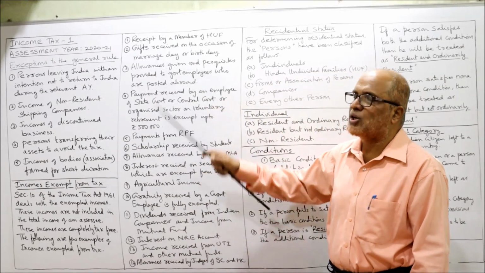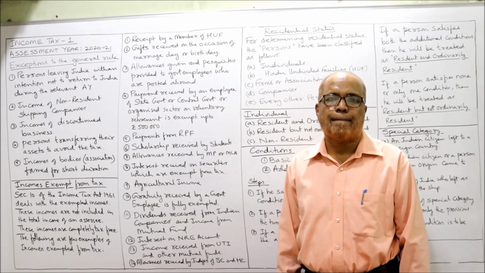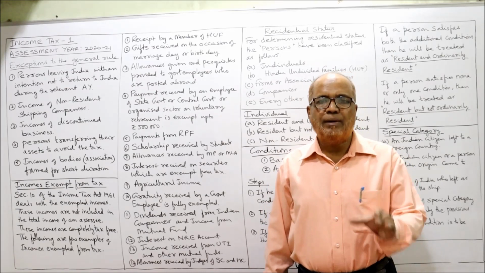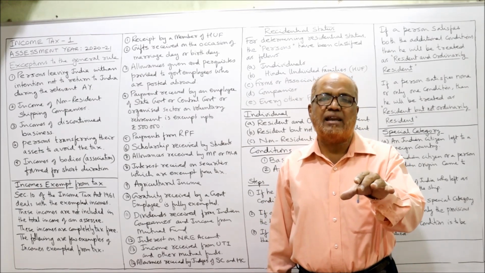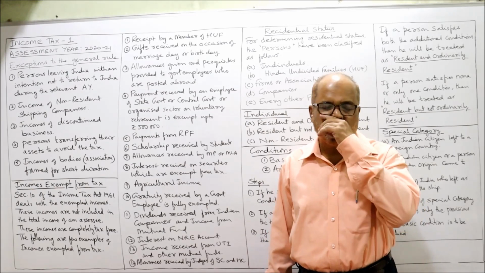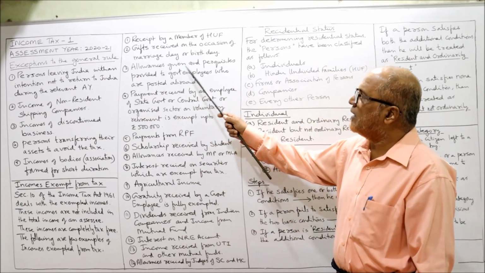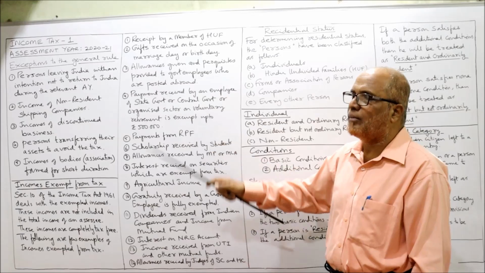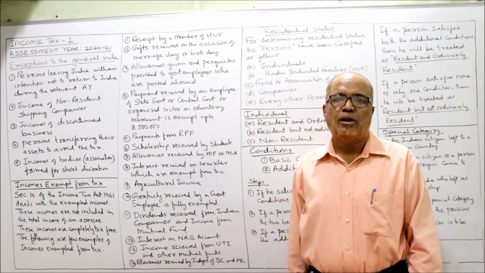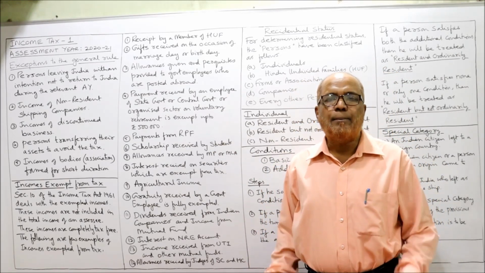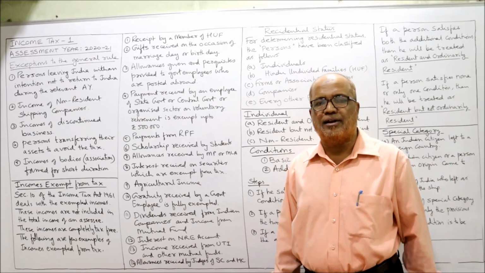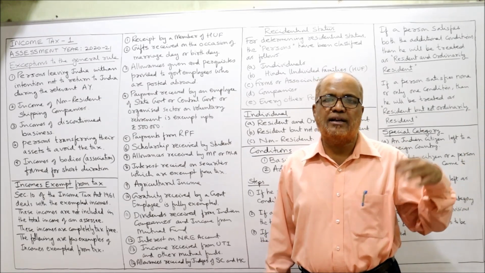Similarly, gifts received on the occasion of marriage or birthday. So personal gifts received on a wedding anniversary, marriage or birthdays are not taxable. Next, allowances given and perquisites provided to government employees who are posted abroad. Normally Indian embassies are located in other countries.